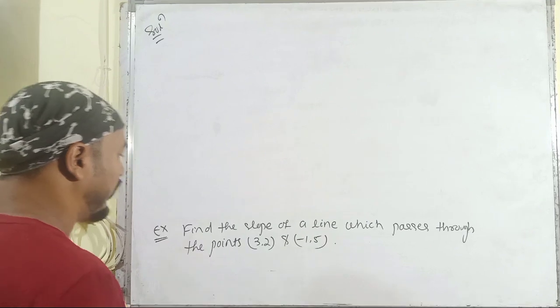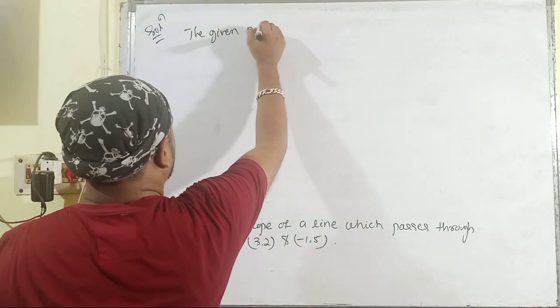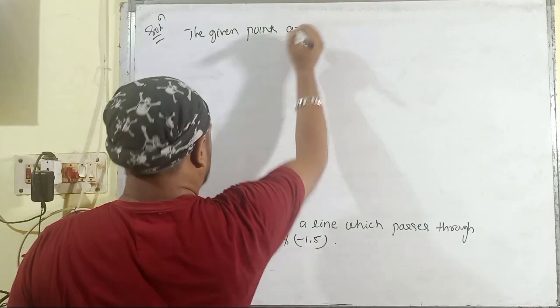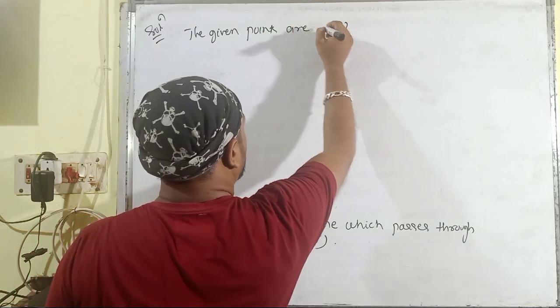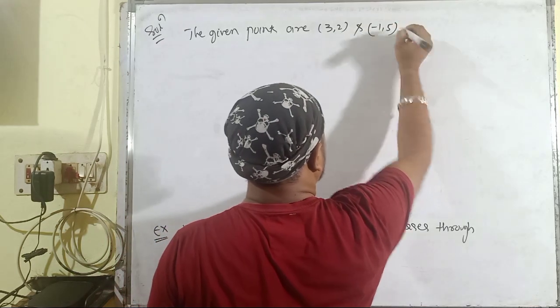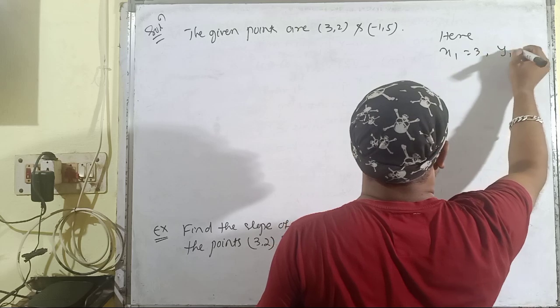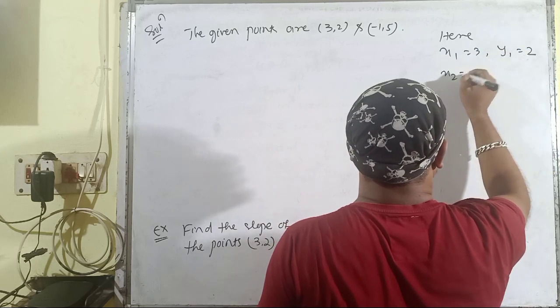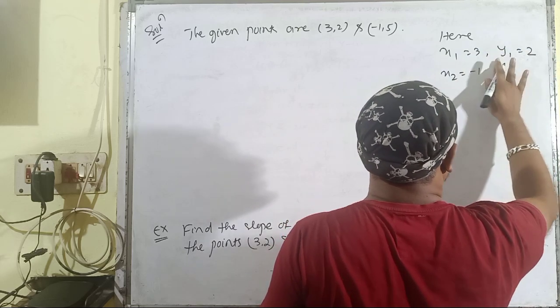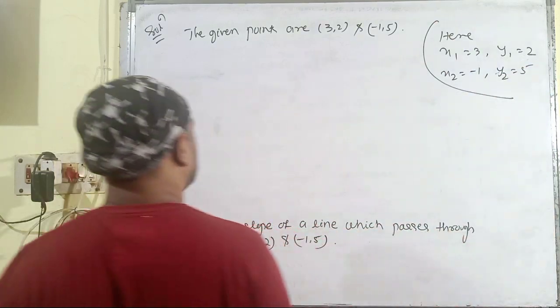So, here the given points are (3, 2) and (-1, 5). Here x1 is equal to 3, y1 is equal to 2, x2 is equal to -1 and y2 is equal to 5.